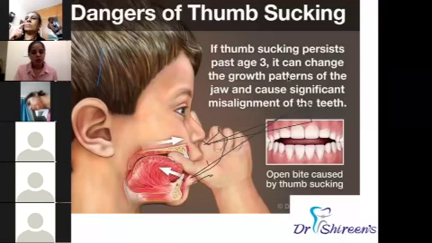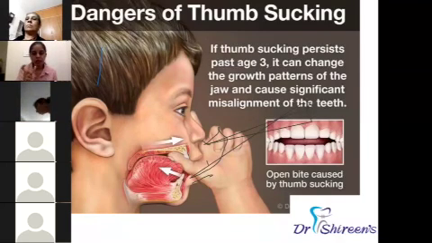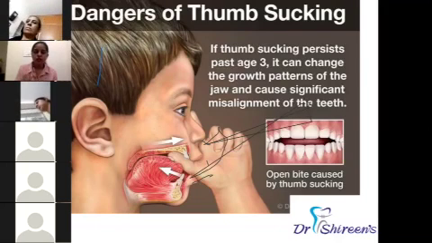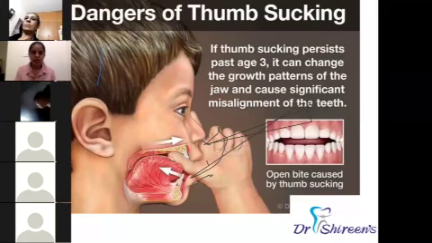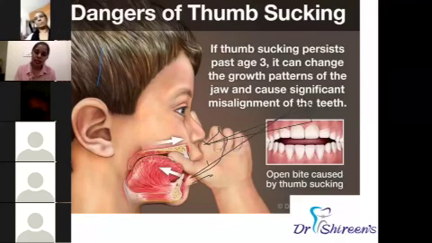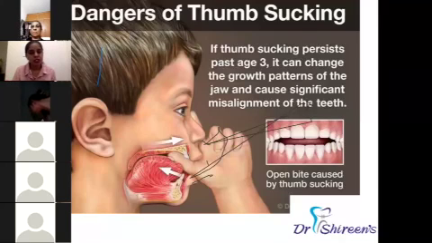And the third thing I want to tell is about thumb sucking and other habits, not just thumb sucking, any finger sucking. When there is a sucking habit, as I mentioned earlier, the force of the muscles, that is the role of the tongue and the lips on the teeth, is being disrupted. Till 3 years, thumb sucking is fine, but beyond 3 years, if this habit is persisting, then it has to be intervened at the earliest. Otherwise, it can cause permanent facial changes in the child.